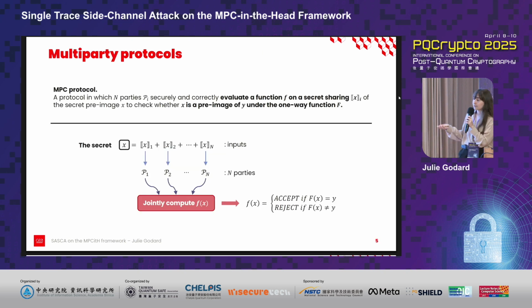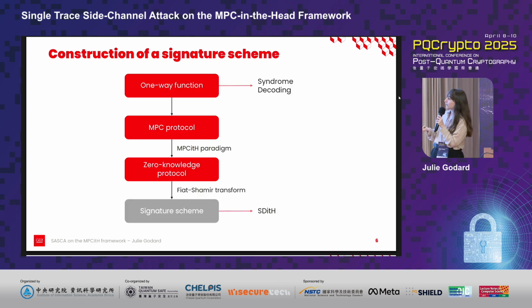Let me start with a simplified definition of a multi-party computation protocol. We have a secret, x, which we split into n shares. These shares are given as inputs to the various parties, which will then jointly compute a function f on x, such that the protocol returns accept if x is indeed a preimage of y by the one-way function f, and rejects otherwise.